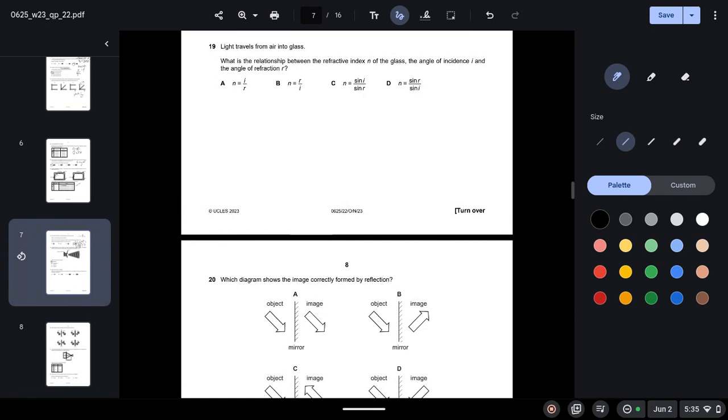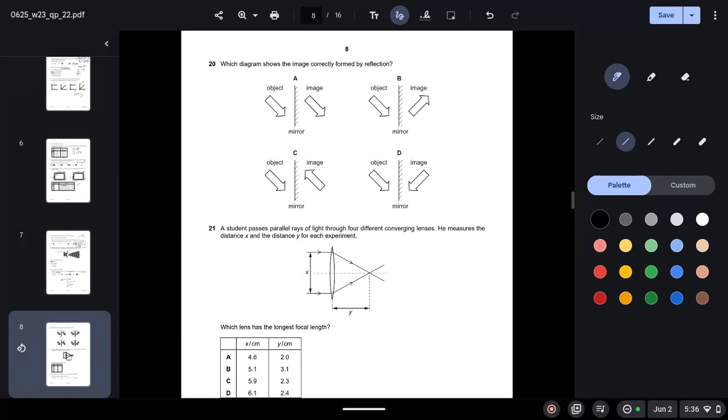19. Light travels from air into glass. What is the relationship between the refractive index n of the glass, the angle of incidence I, and the angle of refraction R? So we know that the formula is n equals sine of I over sine of R, which is option C.